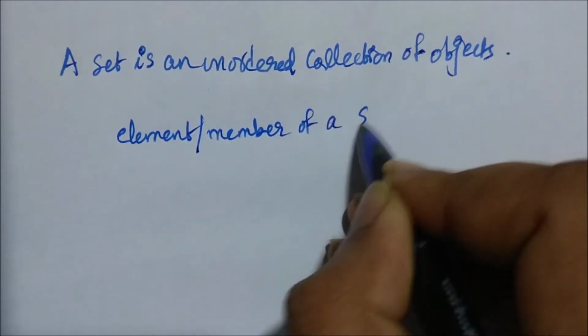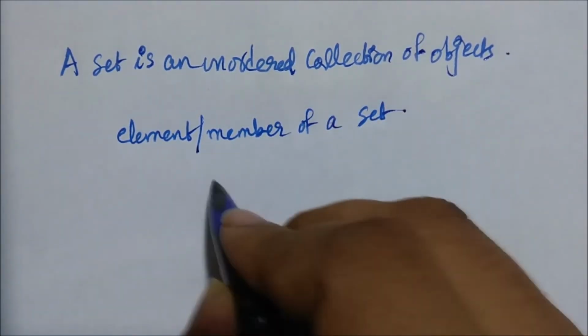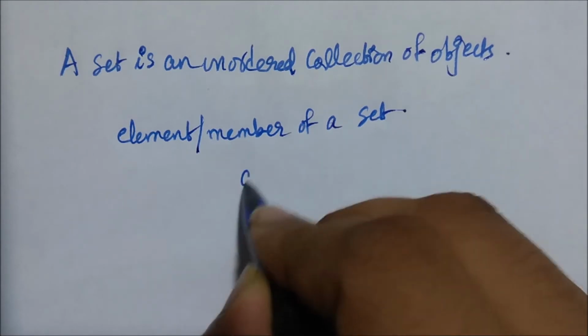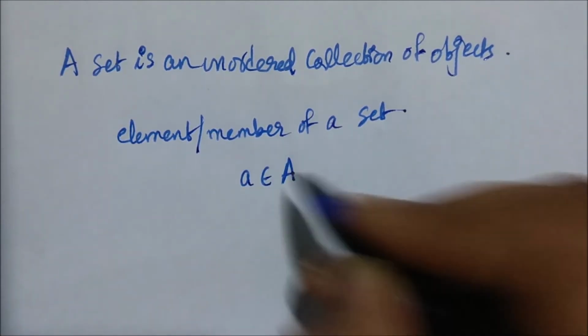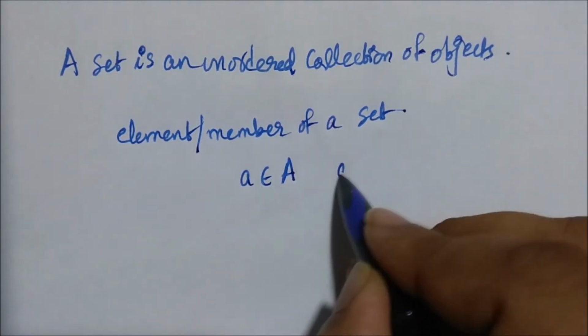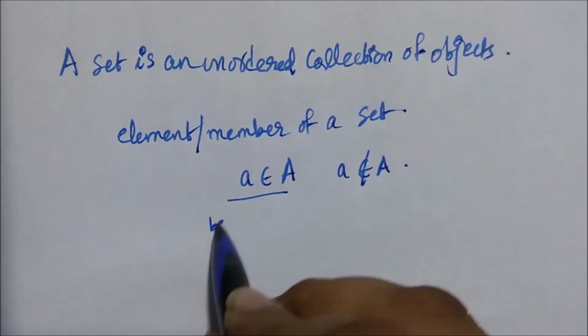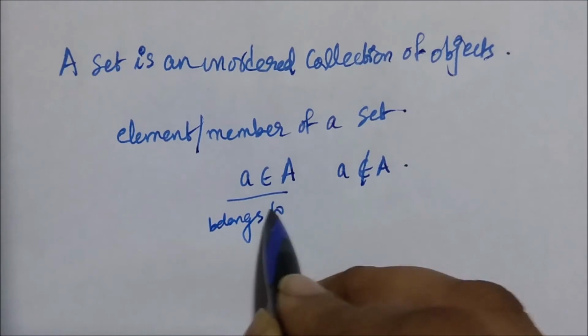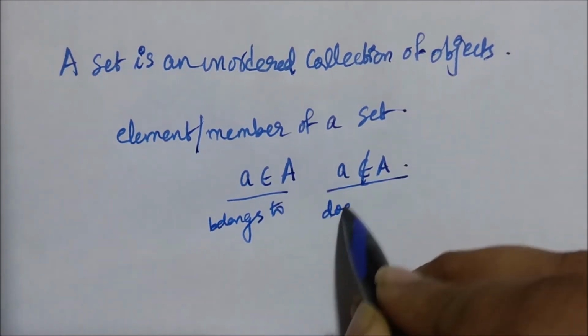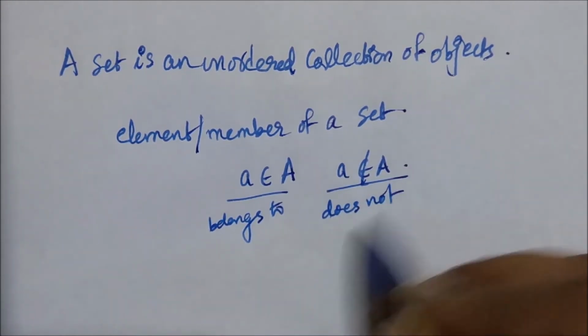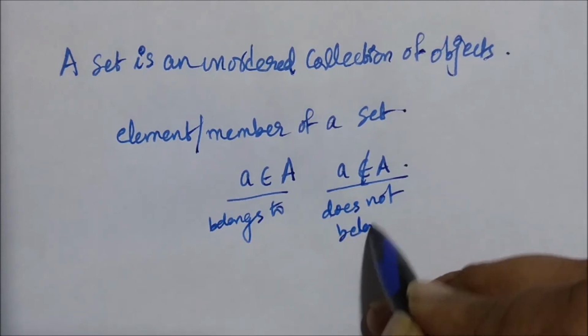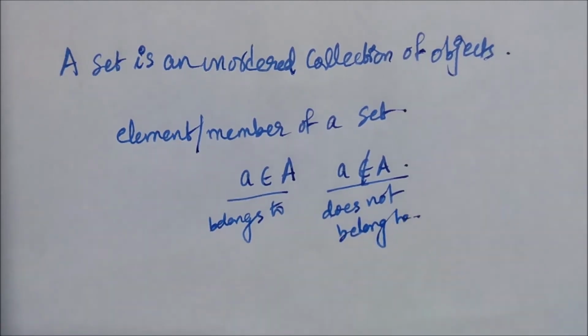An object of a set is also an element or member of the set. Suppose capital A denotes the set and small a denotes an element or member of the set. We say that a is a member of the set A by denoting it this way: a belongs to A. And we say that small a is not a member of set A by denoting it this way, which means that a does not belong to A.